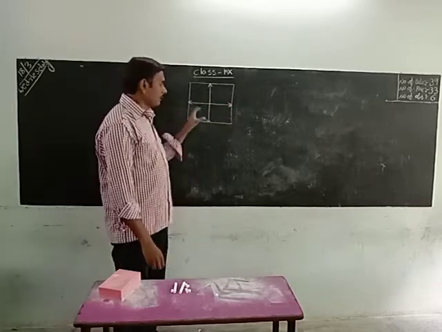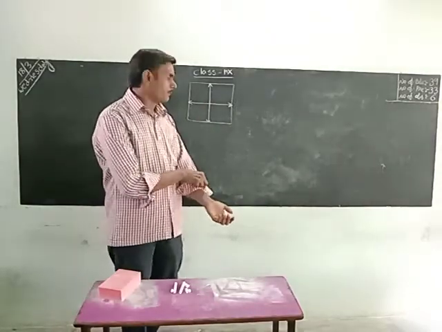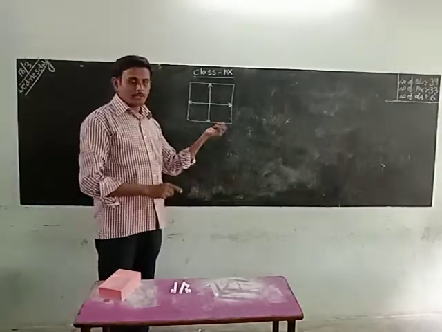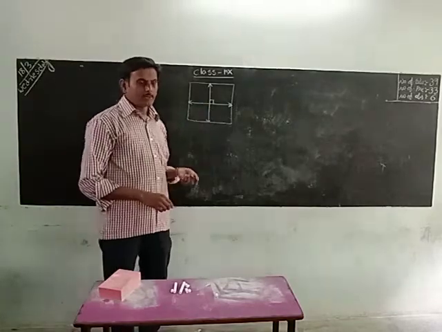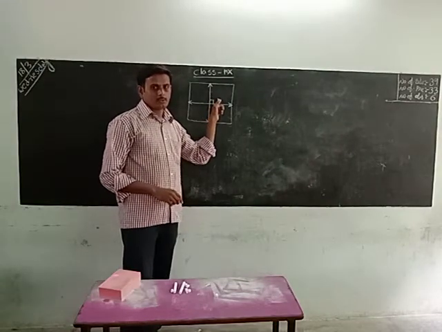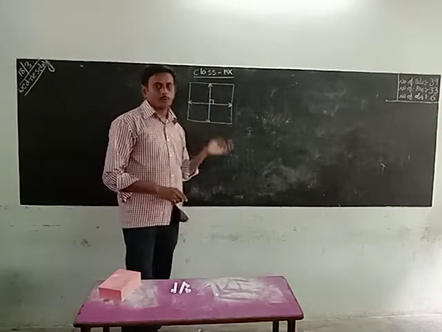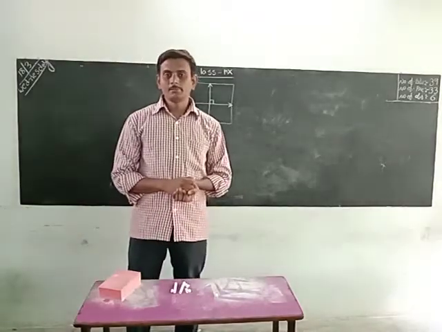Two perpendicular lines means the angle between them is 90 degrees. That plane is called a Cartesian plane.